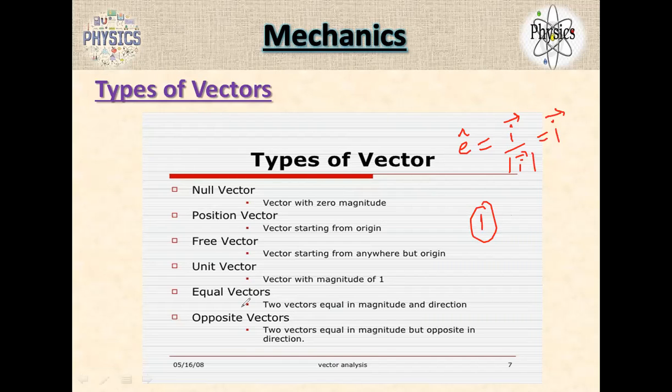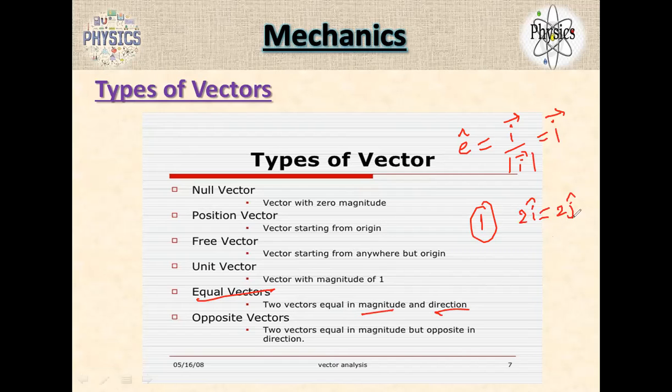That's it. Equal vectors: the vectors which have the same magnitude. This is 2i, 2j. Are they the same? Two vectors with equal direction and equal magnitude are the only equal vectors.